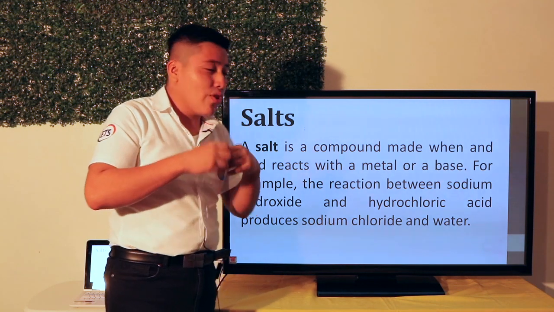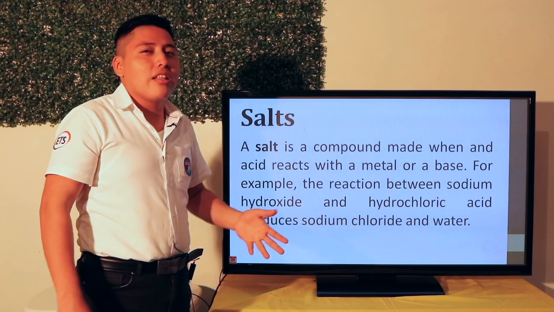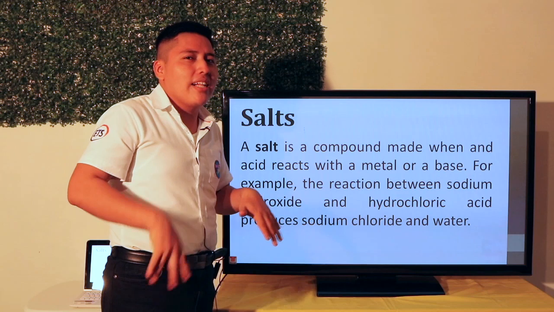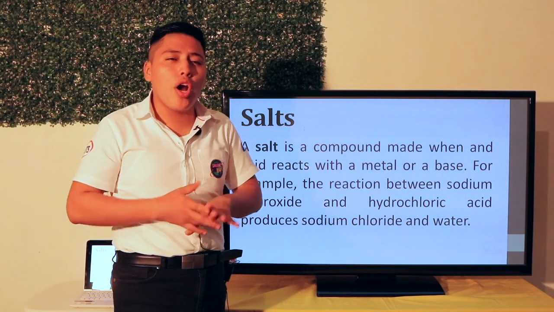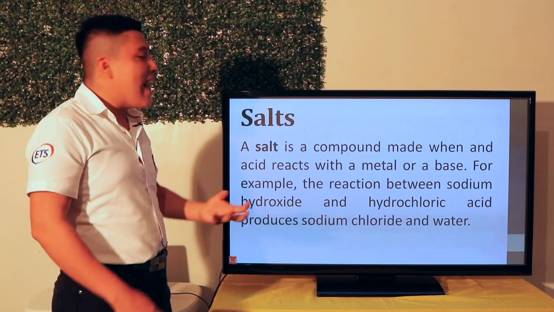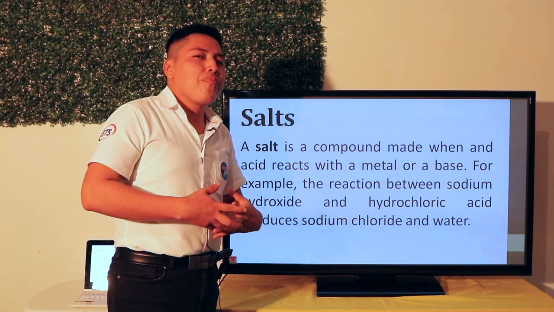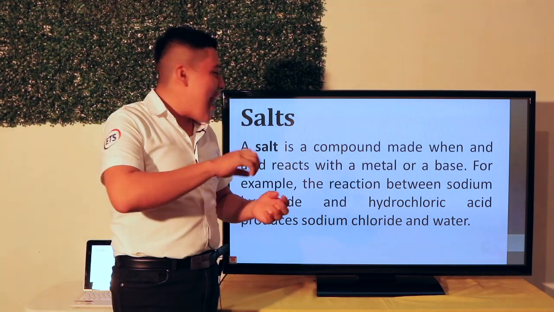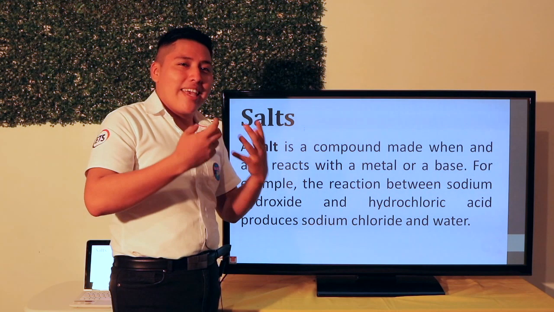When you mix these, you create a salt or something like salt. In the world, we have different salts that are used for cooking, for medicine, and many things. But a salt is a compound made when an acid reacts with a metal. As I told you before, when you use an acid on a metal, at the end you will get a salt.